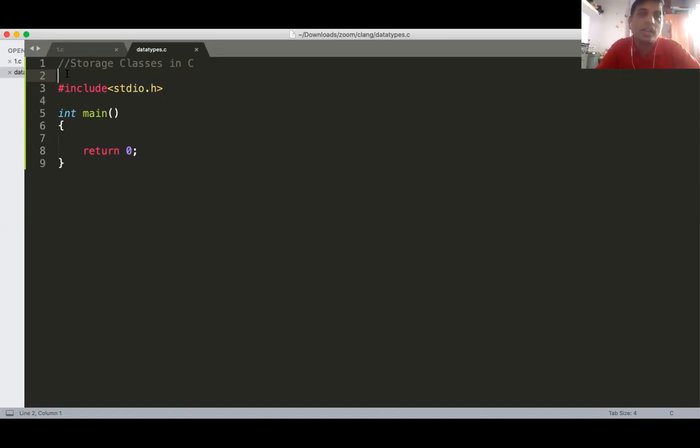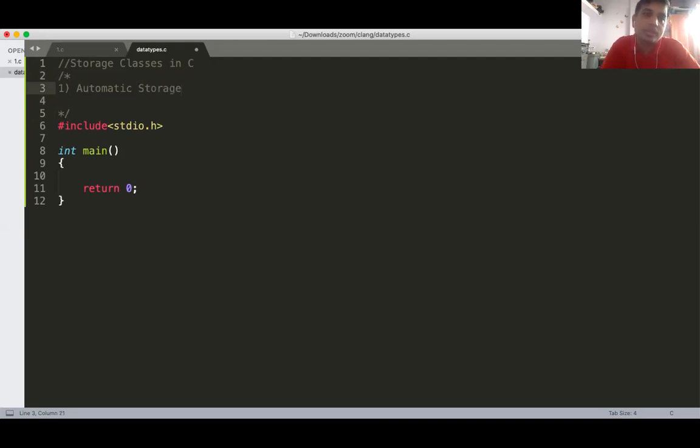Out of that we are going to see 3 memories today. The fourth one I will explain afterwards when you complete the array. So in C language there are actually 4 storage classes. The very first one is the automatic storage class.